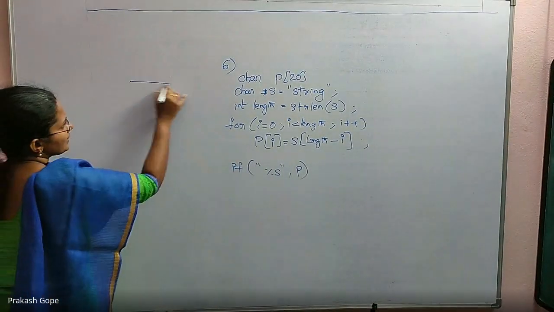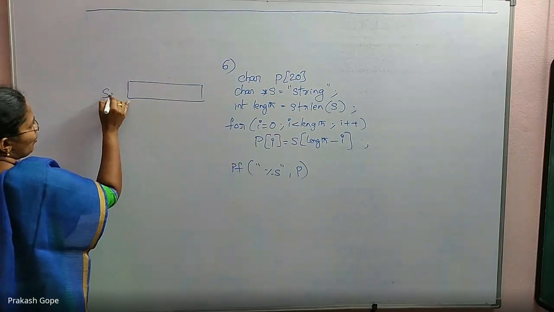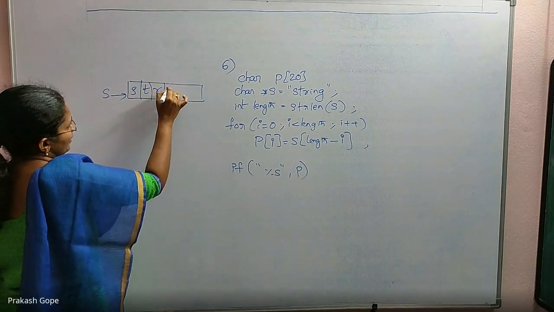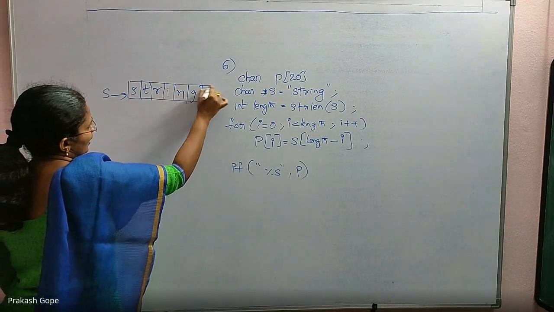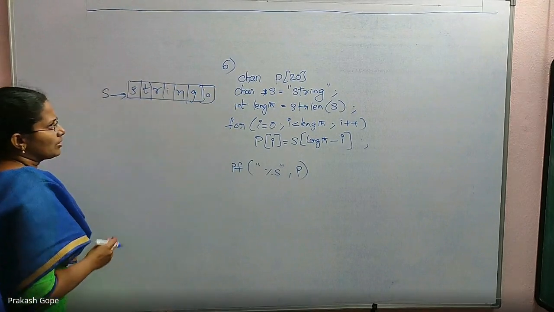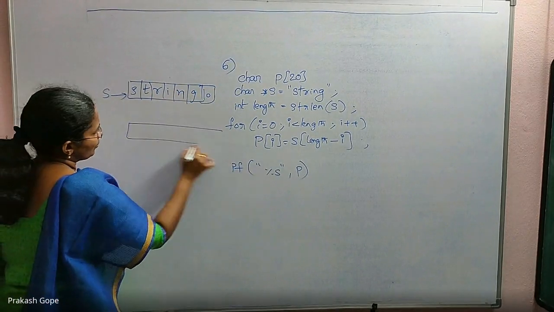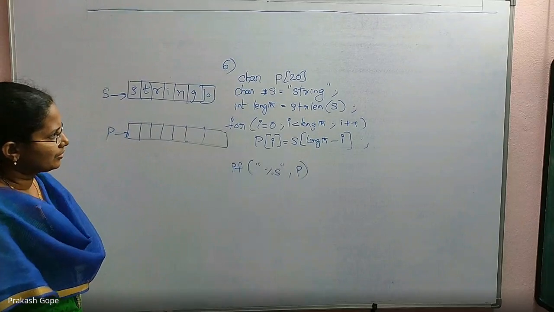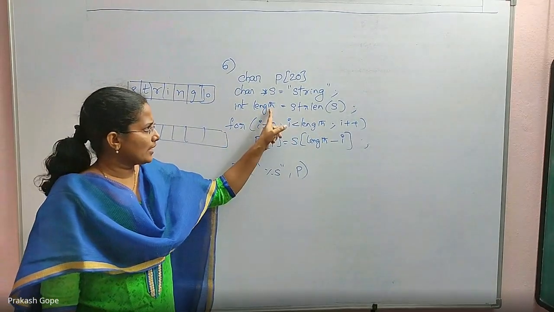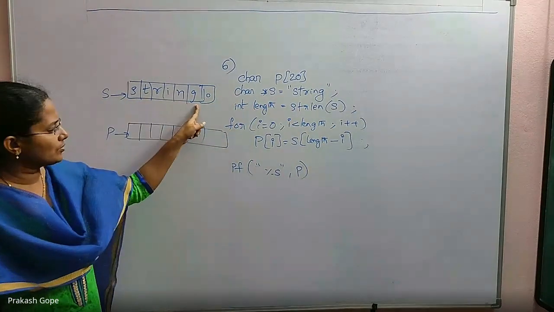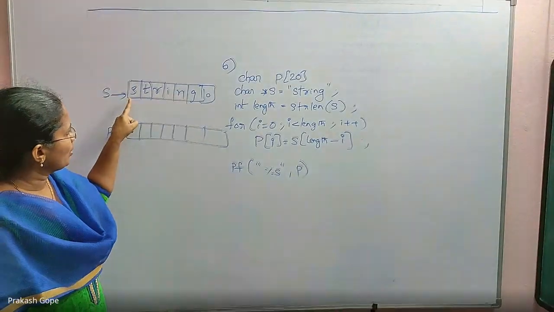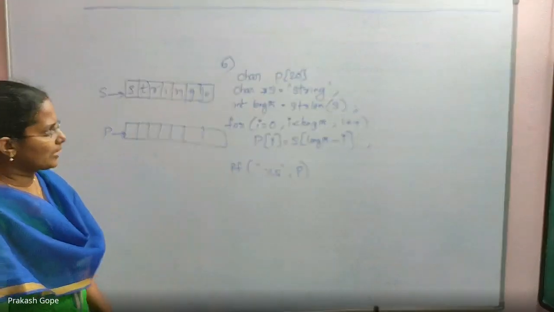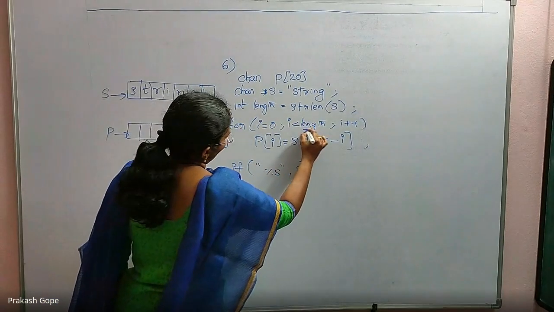So there is a string s. S holds the first character's address, which has the string and a null character. Then there is a character array p where there are 20 characters like this. P is also the first byte address. I equal to 0, i less than length. What is length? String length of s. If I pass this, what does the string length function return? 1, 2, 3, 4, 5, 6, not 7. It returns just 6 because it excludes the null character. So length value is 6.